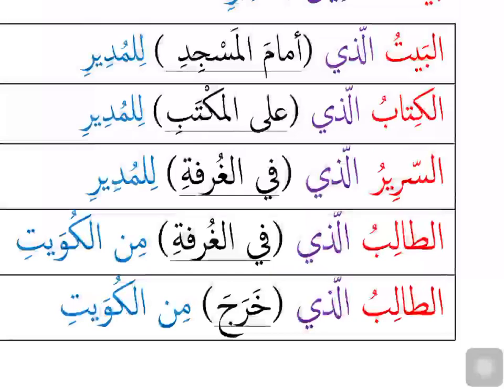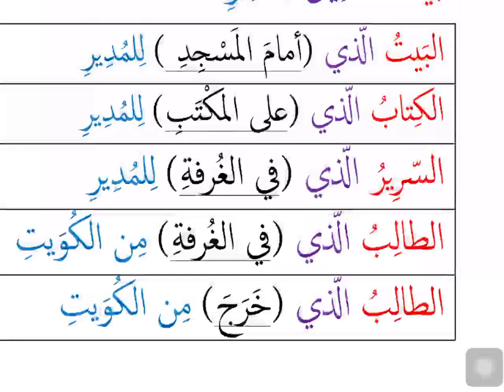At-talibu alladhi fil ghurfati min al-Kuwaiti. At-talibu is the mubtada, alladhi is the sifa. Why? Because a relative pronoun that comes after a noun with al is its sifa. A relative pronoun always has a sila which comes after it. Fil ghurfati is the sila. Is min part of the sila? No, there is no relationship between al ghurfa and min. We stop at al ghurfa. Fil ghurfati is the jar majroor, and that is the sila. Min al-Kuwaiti is jar majroor, but it is the khabar. The student who is in the room is from Kuwait.